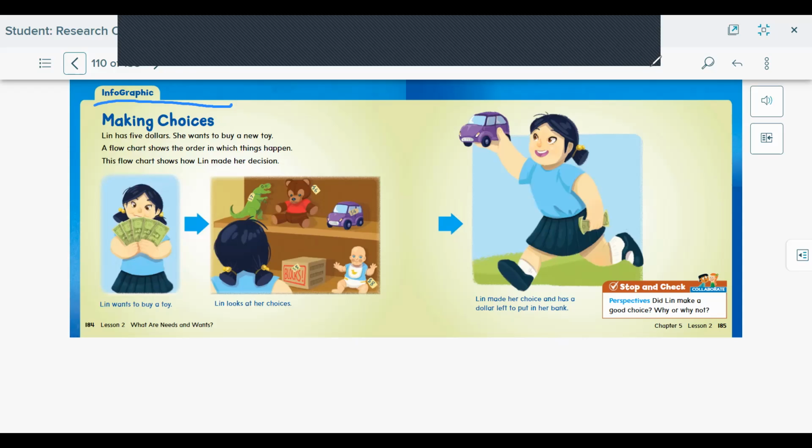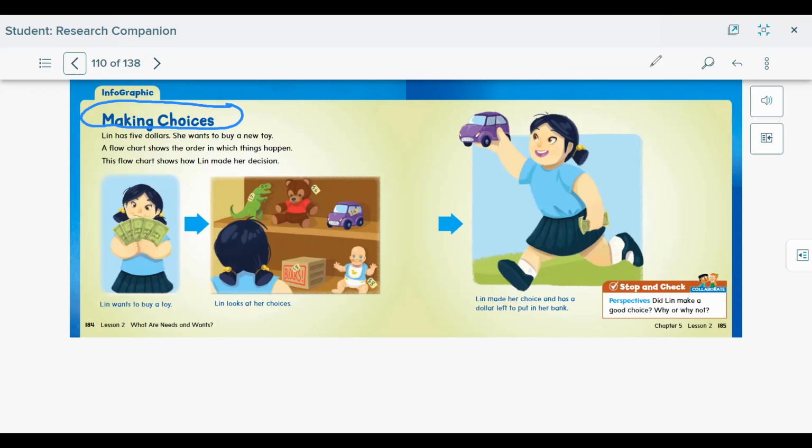Let's read this short story about making choices. Lynn has $5 and she wants to buy a new toy. A flow chart shows the order in which things happen. This flow chart shows how Lynn made her decision.